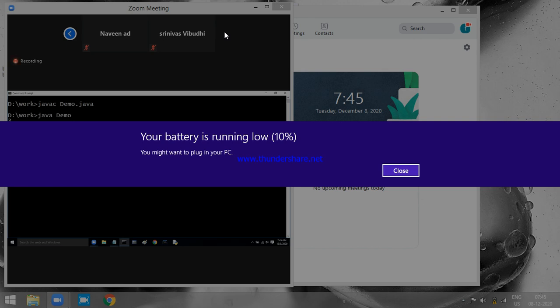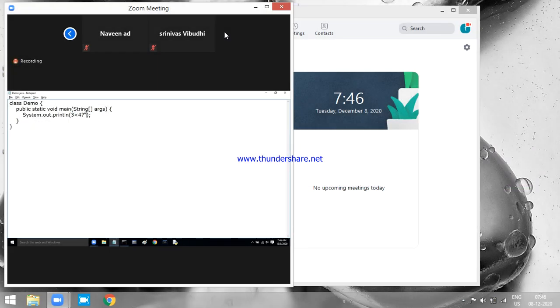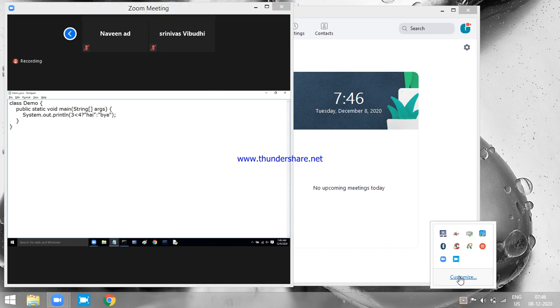What is the output here? It is 3. Why 3? This condition is false, so this is going to execute. Let me write another condition, 3 less than 4, question mark, and I'm going to display high, and colon, I'm going to display bye. Is the condition true or false?